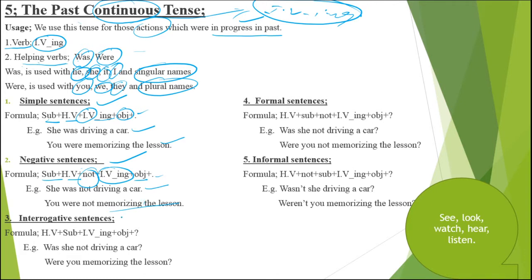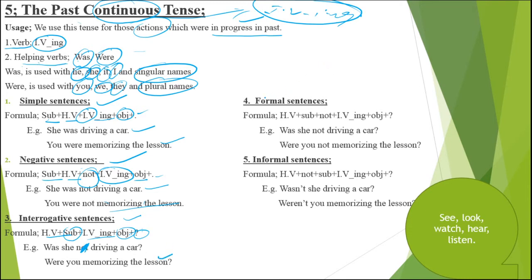Interrogative sentences: those sentences in which we ask questions or put queries. The formula is helping verb plus subject, first form with ing, object and question mark. Example: was she driving a car and were you memorizing the lesson?